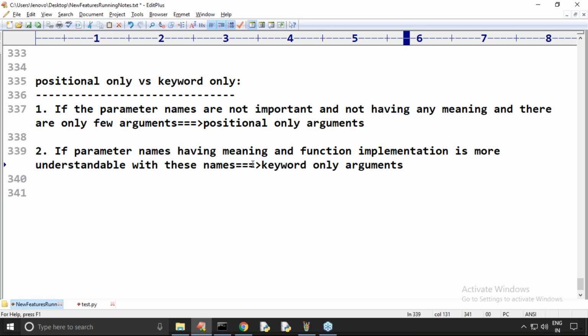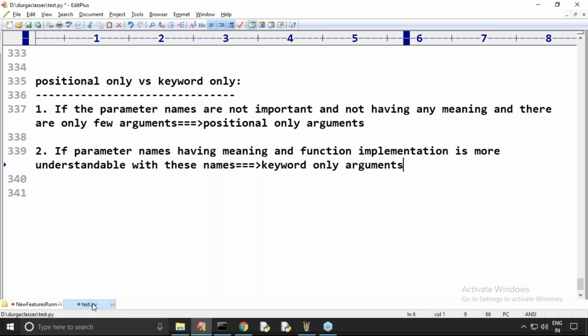Someone asked about this question. Are you feeling comfortable about when we should go for keyword only and when for positional only? Sir, if parameter names are not important, there is no meaning, and you just have to pass some three or four values, then better to go for positional only. Don't be strict about keywords.